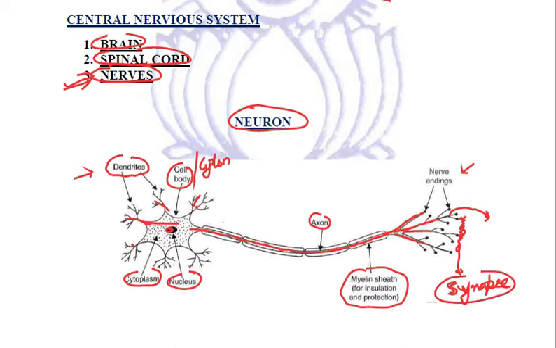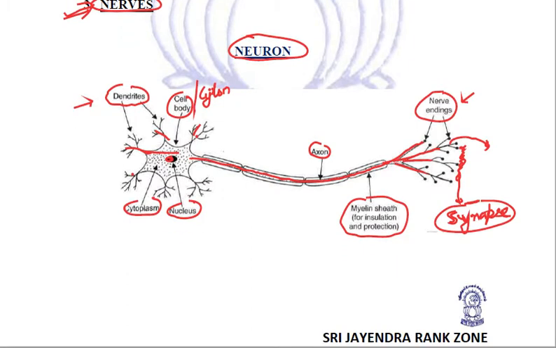Synapse is a microscopic gap between the nerve endings of one neuron and the dendrite of another neuron. In this synapse, we have certain chemicals called neurotransmitters. These neurotransmitters help in conduction of these electrical impulses, and this synapse helps in the unidirectional flow of information.